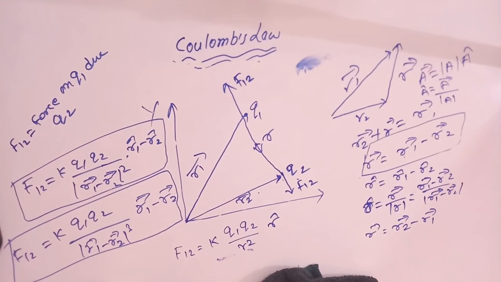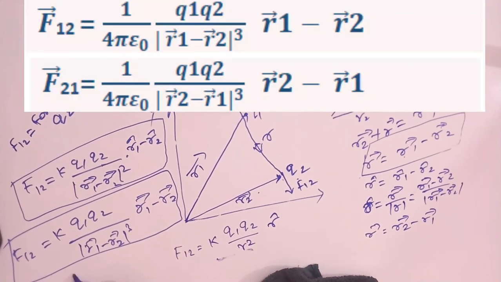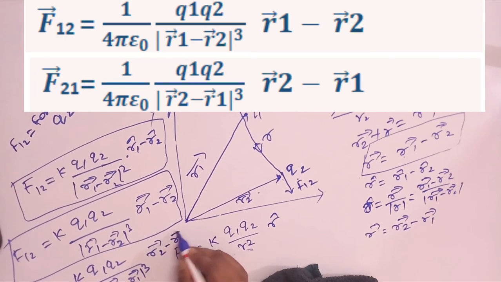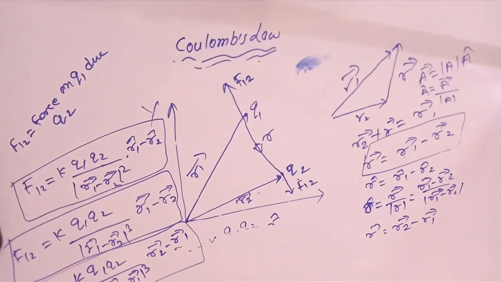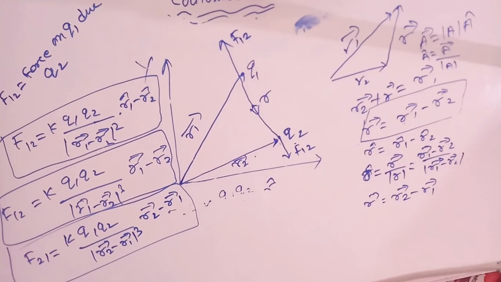So the force on Q2 due to Q1 will equal K Q1 Q2 by the cube of the magnitude of R2 minus R1, times R2 minus R1, and this is Coulomb's law in vector form.